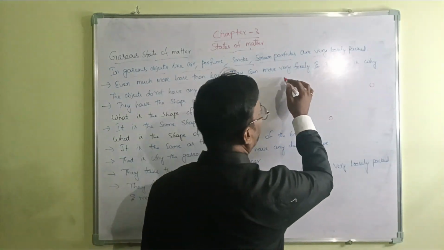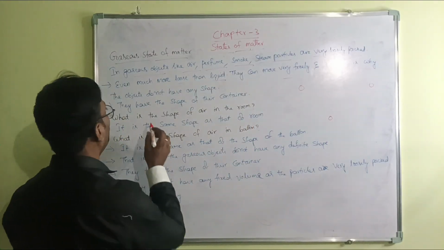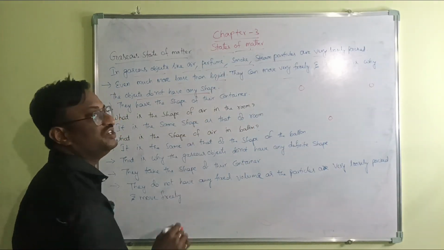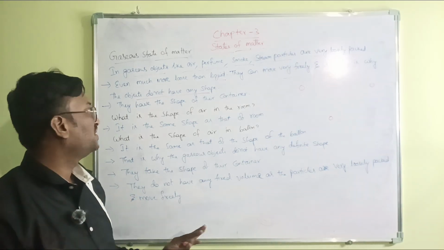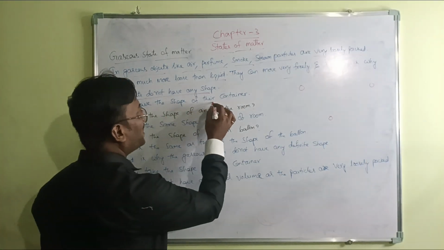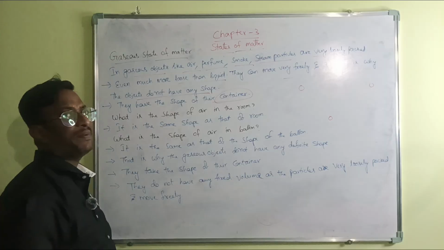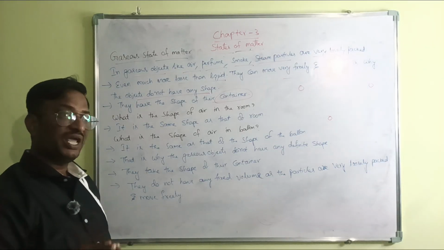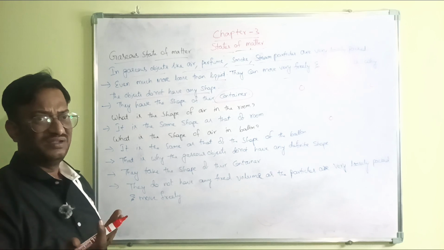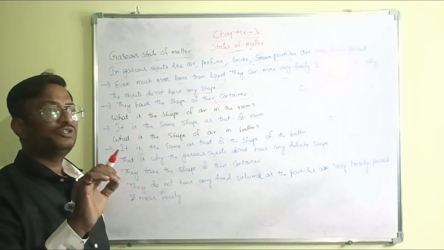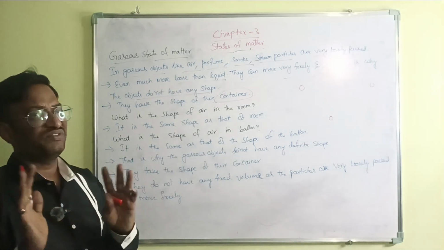They can move very freely, so gaseous objects don't have any shape of their own. They take the shape of their container. What will be the shape of the gas? The shape of the container. We cannot see the gas, but we should think that it has the shape of the container.